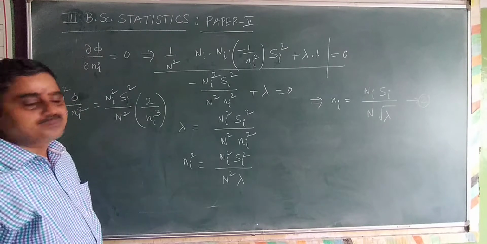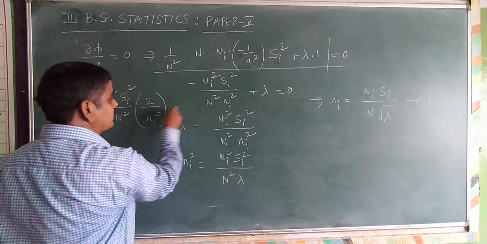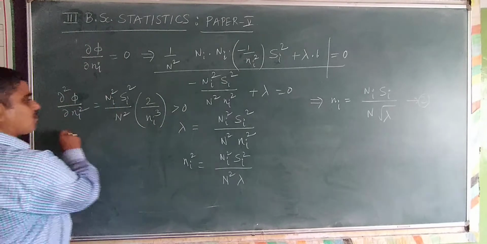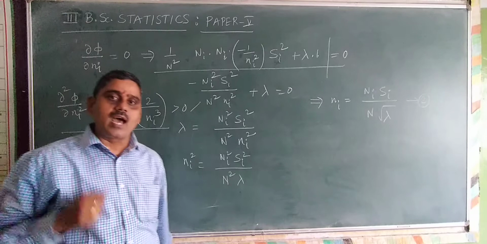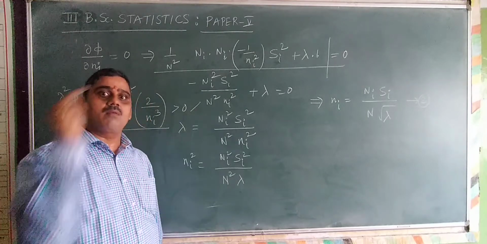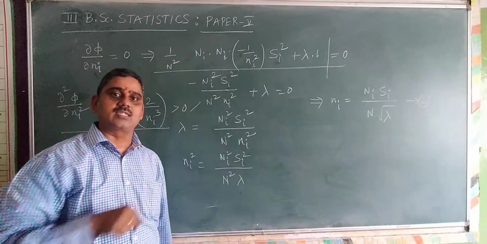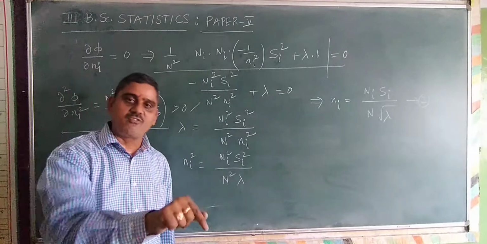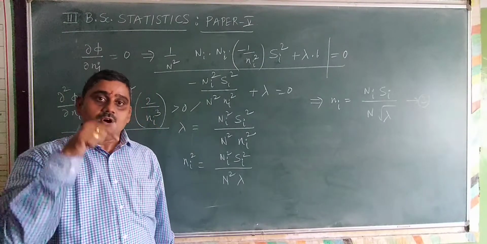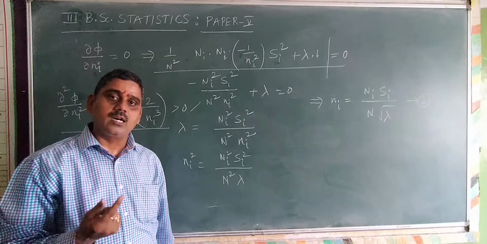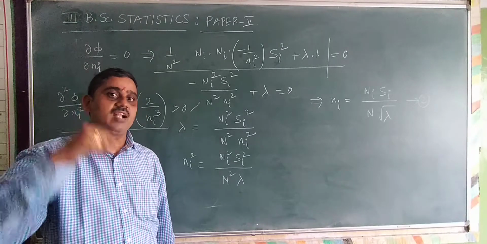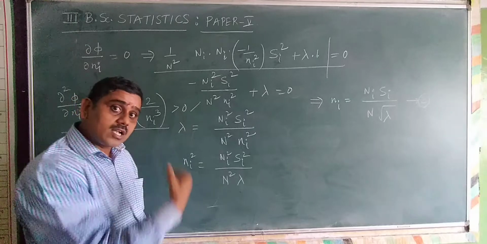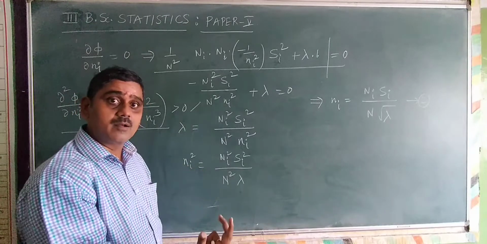Ni cube is positive, so this is always greater than 0. Therefore the second differentiation is greater than 0. Therefore, whichever Ni we calculate, it provides the minimum value of the variance of y bar st, that is, the minimum value of the Lagrange's function phi. Lagrange's function phi provides the minimum value for the variance of y bar st. Therefore the variance of y bar st will take the minimum value for whatever value of Ni we have calculated.